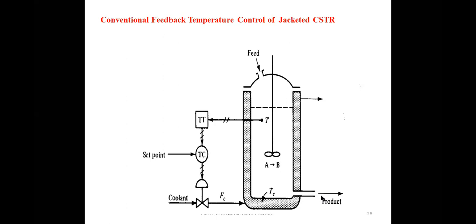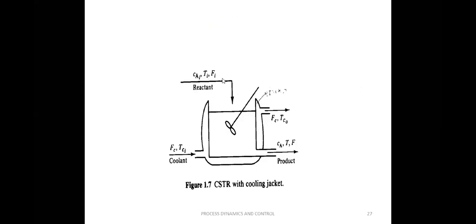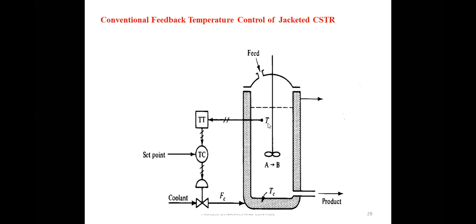But here, this is normal feedback control, and here we have to observe two things. Here we can measure the temperature T and manipulate the coolant flow rate. So it is clear that T will respond much faster to changes in feed temperature Ti than to changes in coolant temperature Tc.